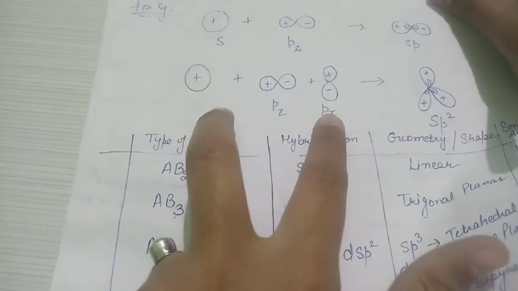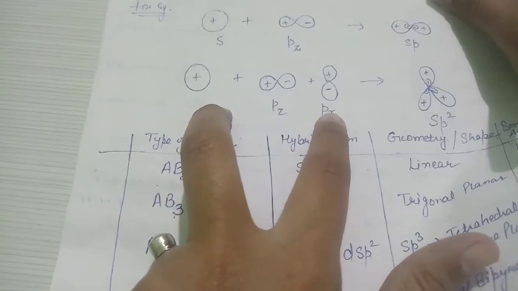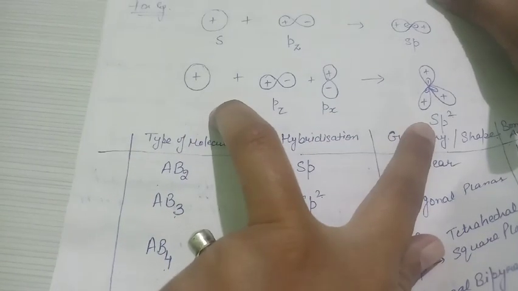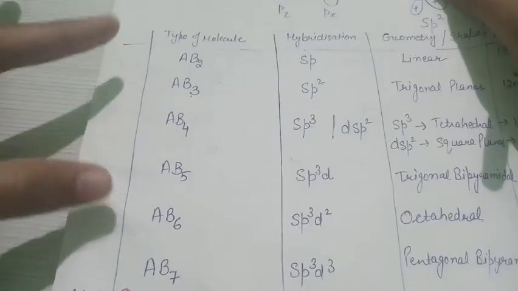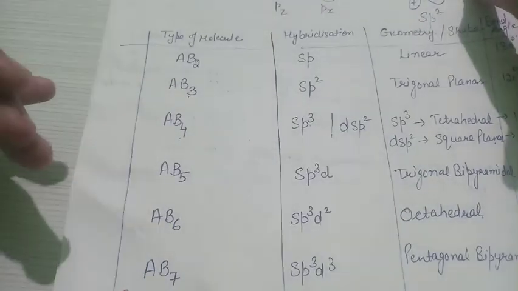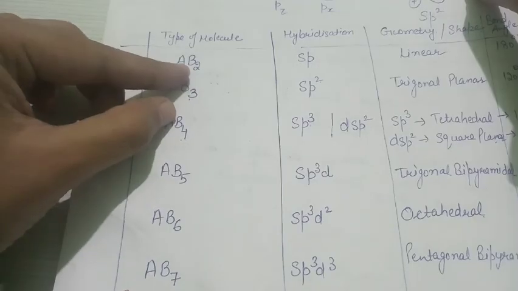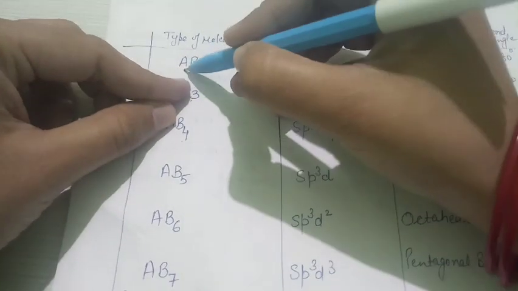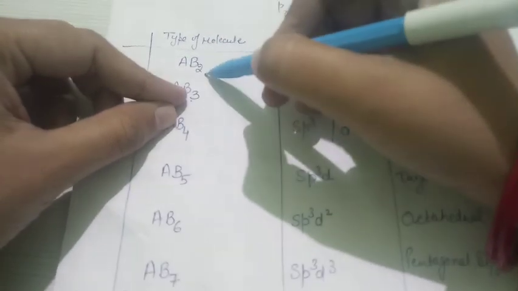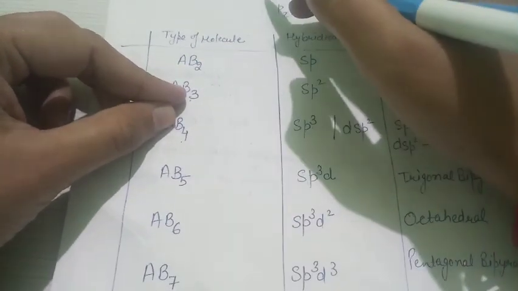Next, if you intermix three atomic orbitals, then you get a set of three hybrid orbitals. Let me remind you in the form of a table. If you have a molecule of AB2 type, in order to distinguish clearly between the central and surrounding atoms, I give two different notations.